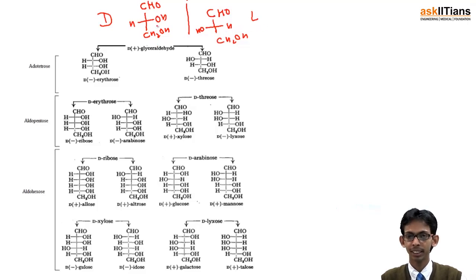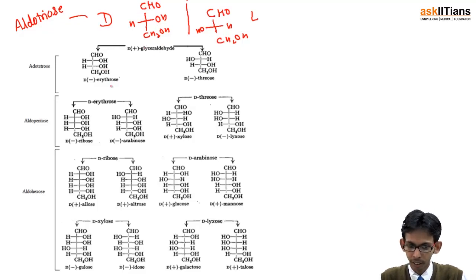So if we start with D-glyceraldehyde, this is the simplest form of monosaccharides or carbohydrates. This is D-glyceraldehyde, and the plus sign represents that it is dextrorotatory. For plus it is dextrorotatory, for minus it is levorotatory. Okay, so this is D-glyceraldehyde. It is actually an aldotriose. Okay, next is, if we increase this carbon length by 1 carbon more, we will add 1 carbon here.